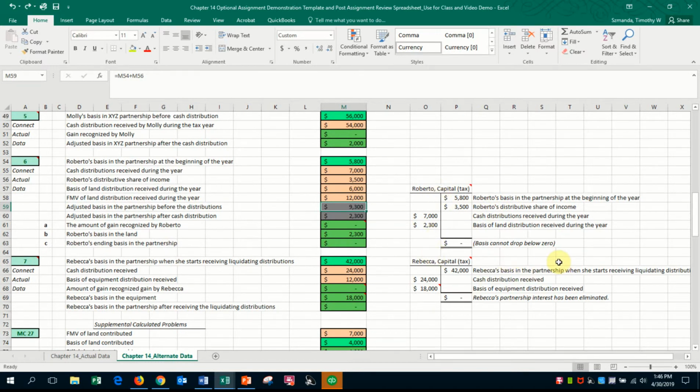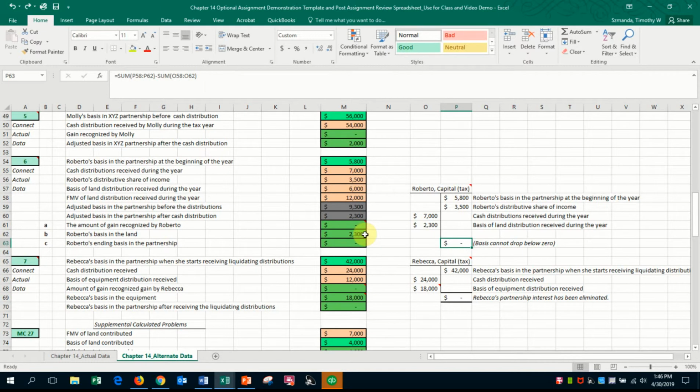That's a nice way because, first of all, when you use these T accounts, we know that we cannot ever distribute past the basis balance. In other words, we cannot drop basis below 0 in any event. And so how do we handle excess distributions? Well, let's talk about that in this case.